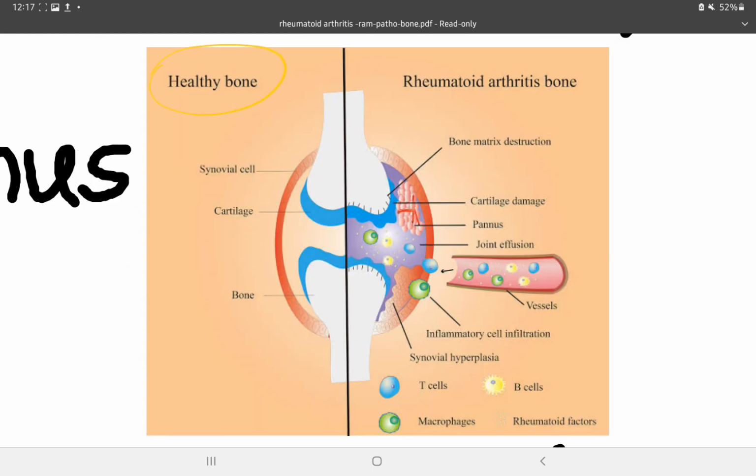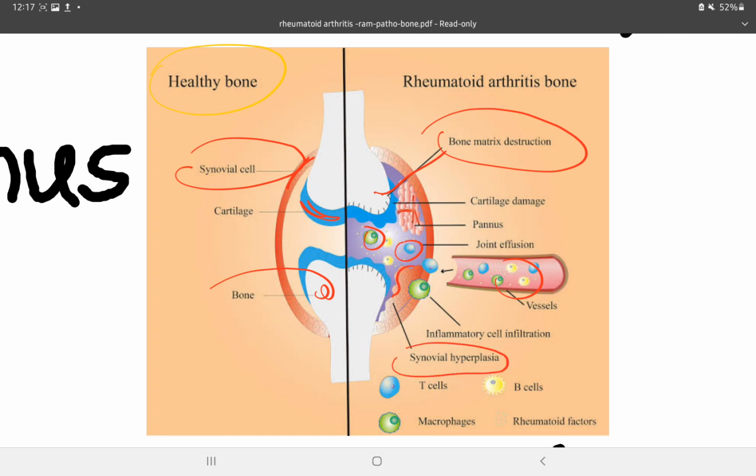Now see, this is the healthy bone. This is the synovial cells. Here is the cartilage and here is the bone. But in rheumatoid arthritis, bone matrix destruction will occur. Here from the vessels, macrophages, neutrophils, B cells and T cells will enter into the joint space, and so joint effusion will occur and it will cause synovial hyperplasia, and also there is pannus formation. The inflammatory cells aggregate and pannus formation will occur which will now destroy the articular cartilages.